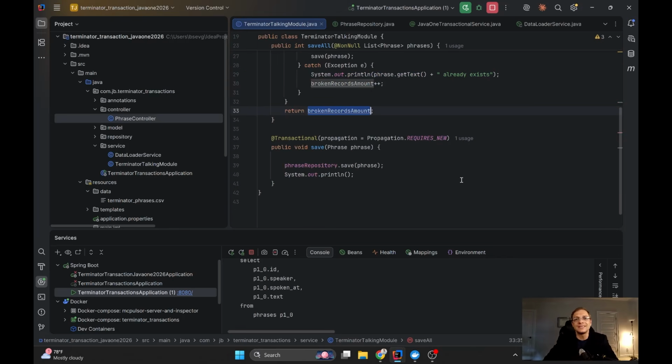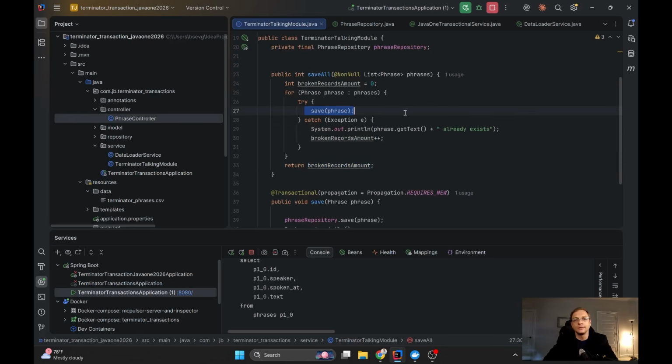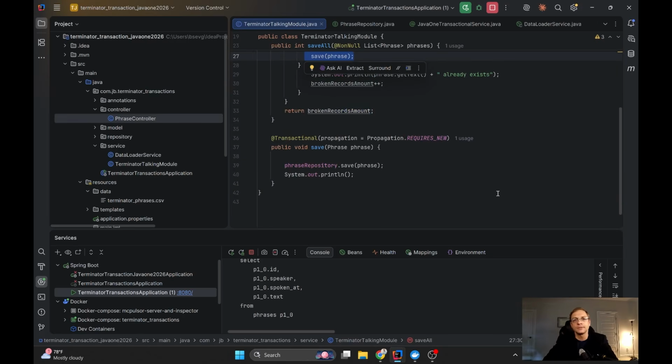And my save method, here I call it a lot of times, according to the number of phrases. It has its own transactional annotation with a different propagation.